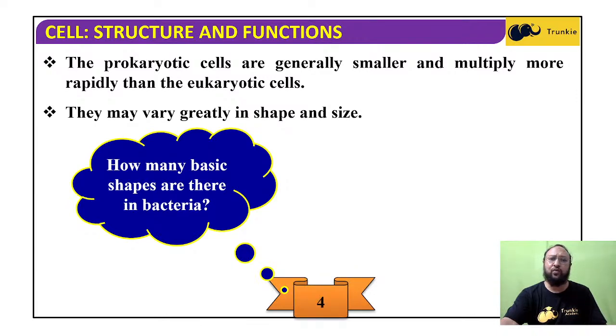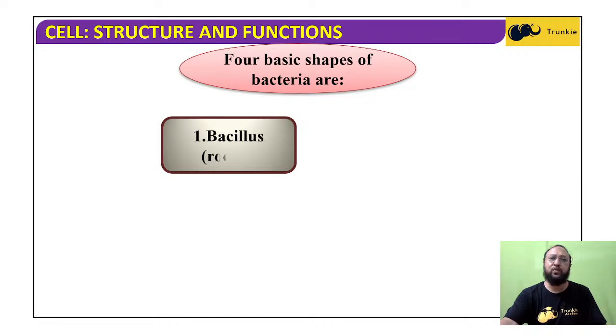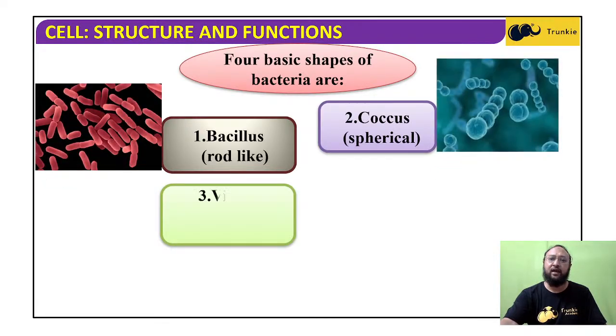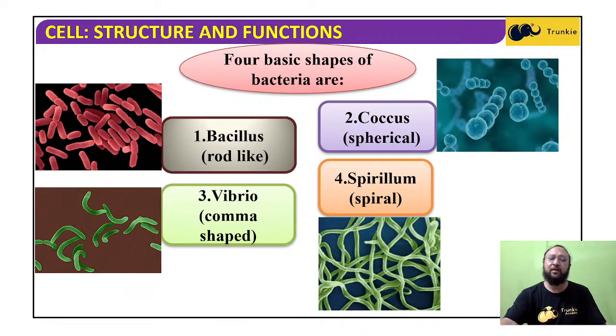How many basic shapes are there in bacteria? Depending on their shape, they are classified into 4 types. Bacillus is rod shaped, coccus is spherical, vibrio is comma shaped, and spirillum is spiral, the spring shape. So these are the 4 basic shapes of bacteria; based on shape there are 4 types.